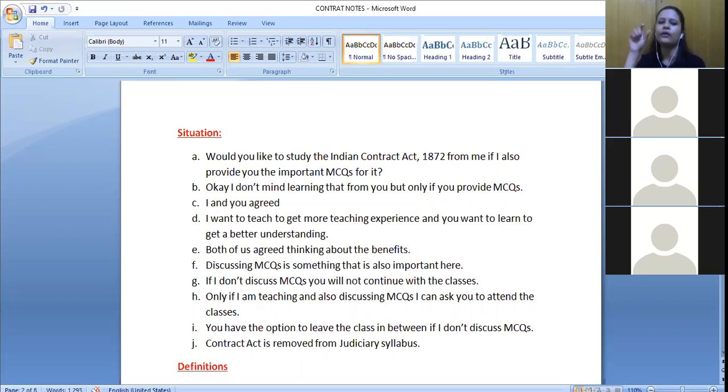If others are also having a bare act, it would be easier for you. Even if you don't have it, you can just open it on your phone. It would help you understand the definition easily. So section 2A is defining what? It is defining a proposal or an offer.